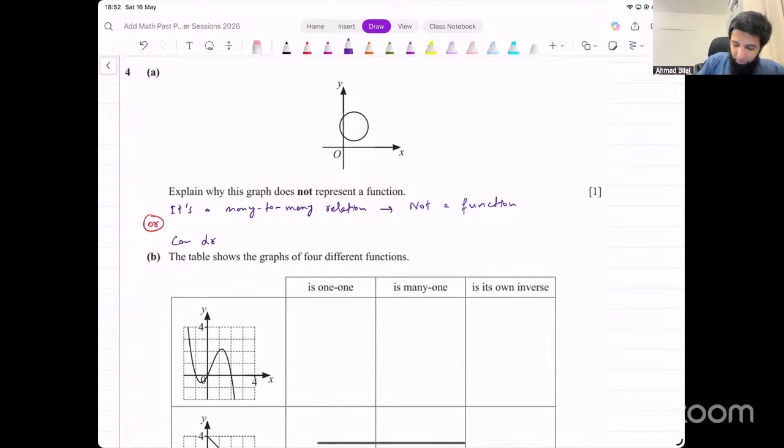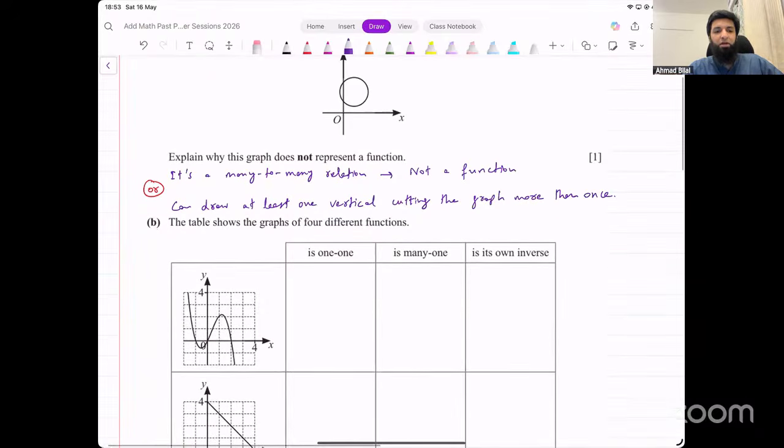You can draw at least one vertical line cutting the graph more than once. If a vertical line cuts the graph at more than 1 point, that means it's not a function, right? It fails the vertical line test.